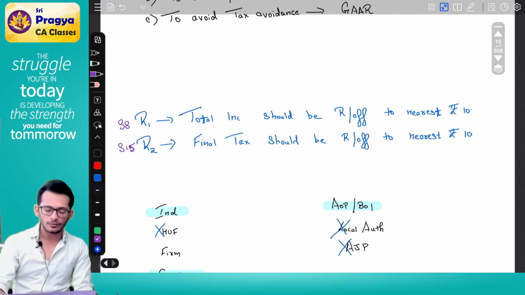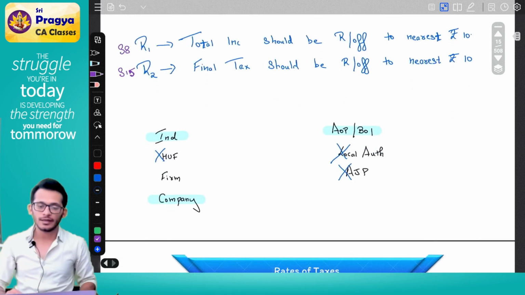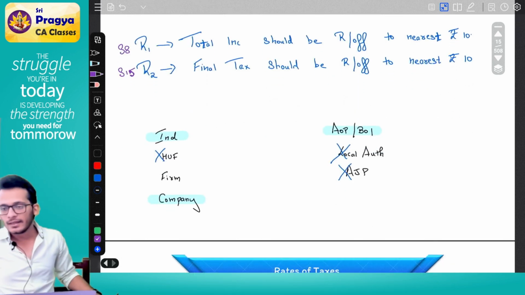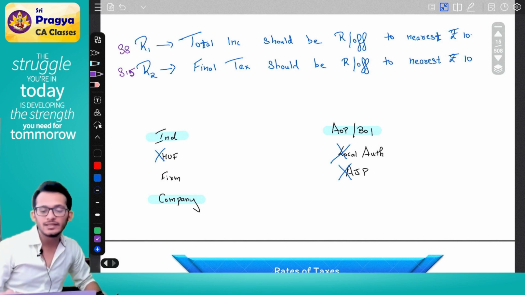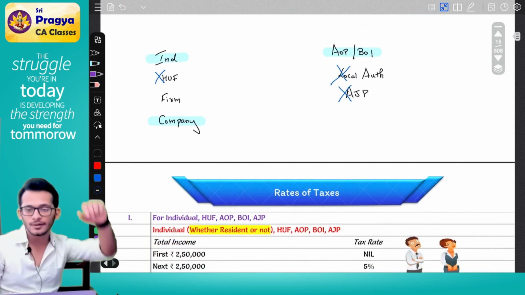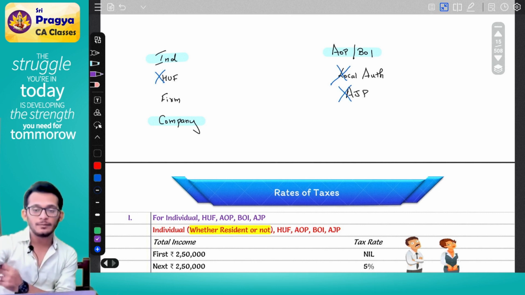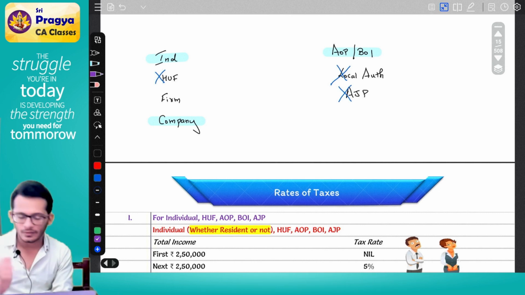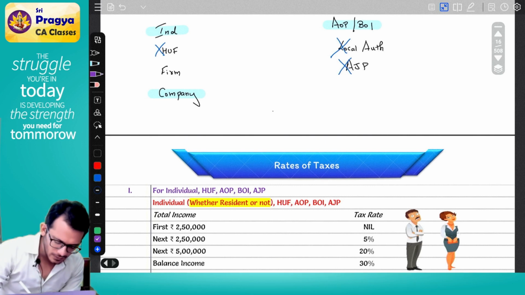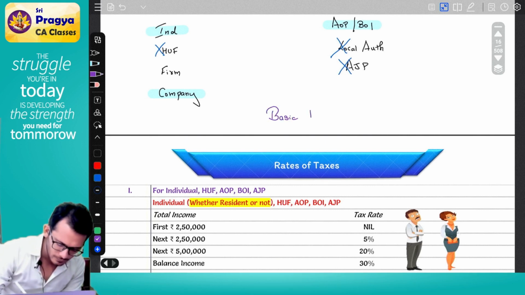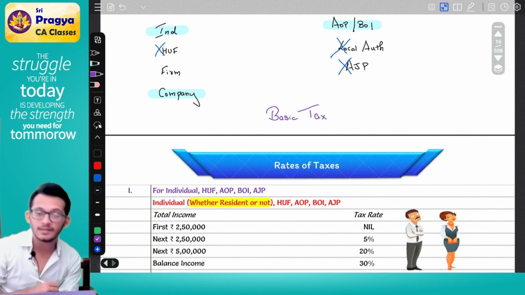Yes. Moving on to the chapter, we're looking at chapter number 2, which is your rates of taxes. Now, as we start this chapter, you may have already known it in Inter, but just to reiterate once again, in this chapter we have 3 kinds of taxes. One is called basic tax.